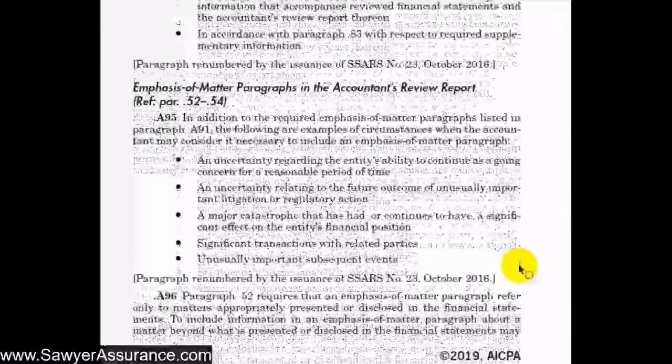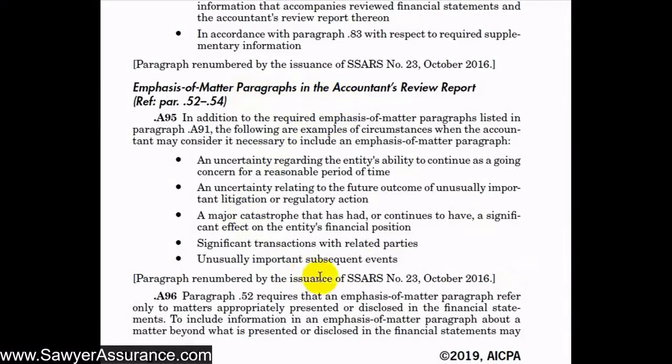Okay, and so specifically for emphasis of a matter paragraphs, we have a few more examples here of times where we might include an emphasis of a matter paragraph, and that might be when there is uncertainty regarding the entity's ability to continue as a going concern for a reasonable period of time. Also, maybe if there's an uncertainty relating to future outcome of unusually important litigation or regulatory action. Maybe if there was a major catastrophe that has had or continues to have significant effect on the financial statements. Also, maybe if there are significant transactions with related parties, or maybe if there are unusually important subsequent events. So in these situations, we might include an emphasis of a matter paragraph to draw the user to the disclosures or the presentations that discuss these circumstances.